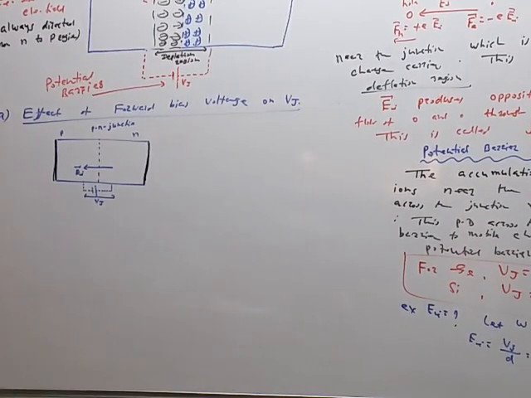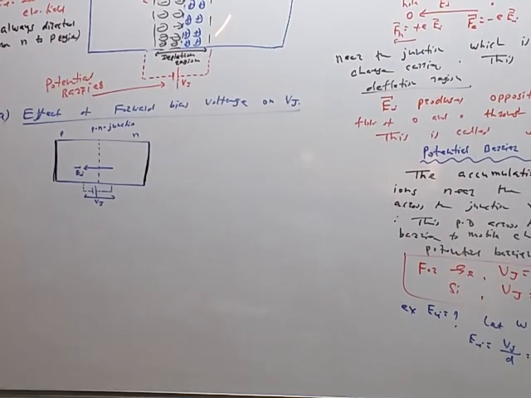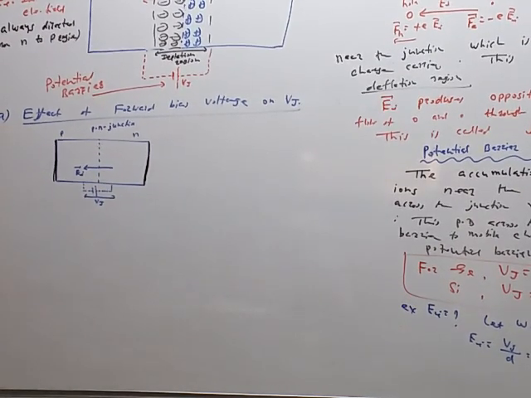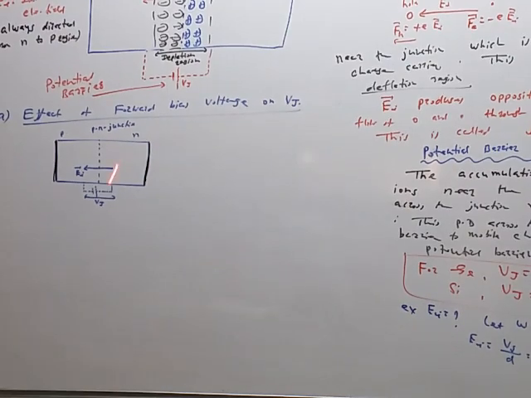So I have shown this above result in this figure. Across the junction there is the electric field EI which is directed from N region to P region, and there is the imaginary battery shown here. It has junction barrier voltage VJ like this. So on this side in N region there are positively charged ion, negatively charged ion. So that ion we have not shown in this figure.